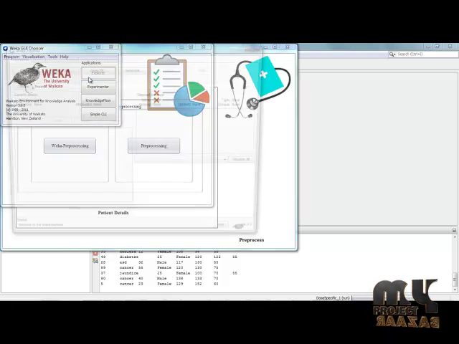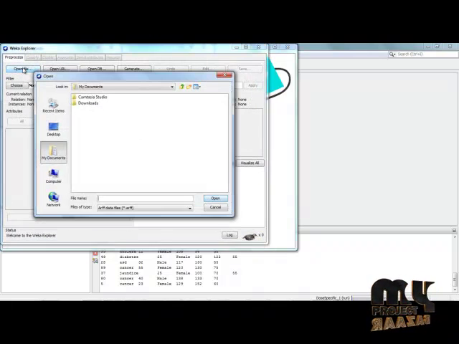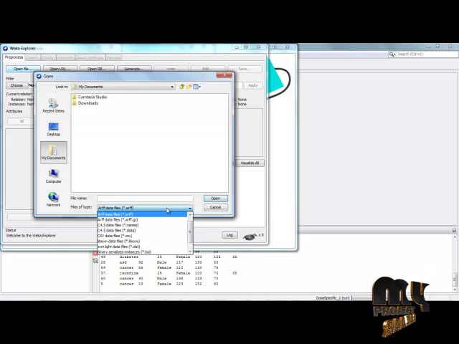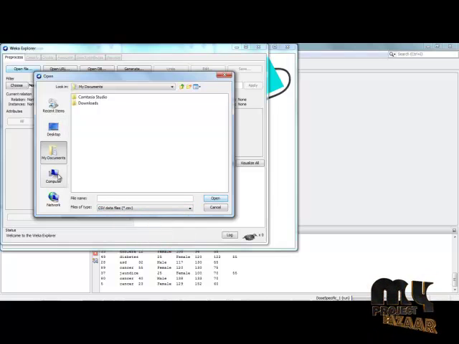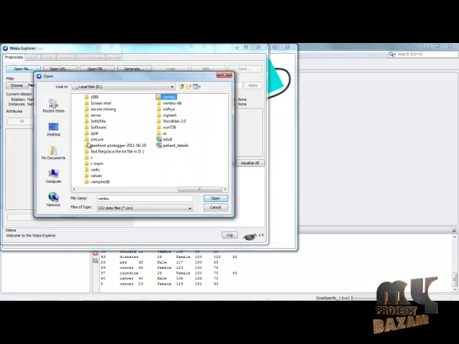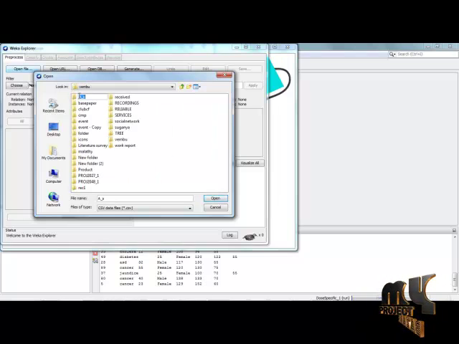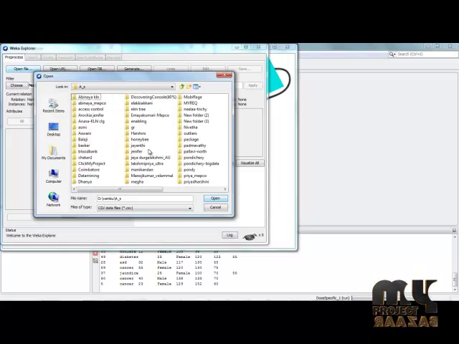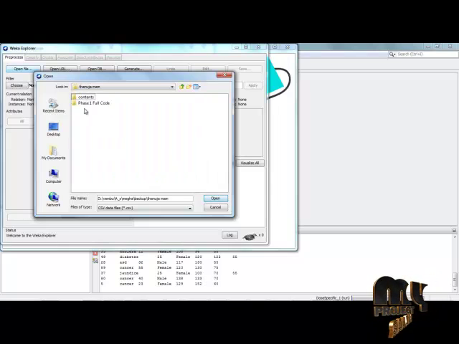Select explore, click open file, select the medical dataset, and click open.